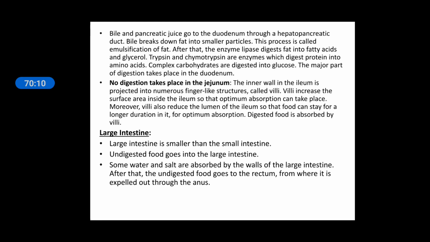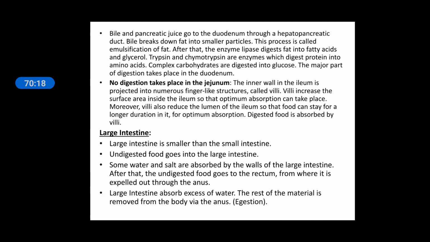After the rectum, the anus is present. Anus also contains sphincters, two pairs of sphincters. The large intestine absorbs excess water. The rest of the material is removed from the body via the anus. That is called egestion. Okay, so this is the complete process of human digestion.